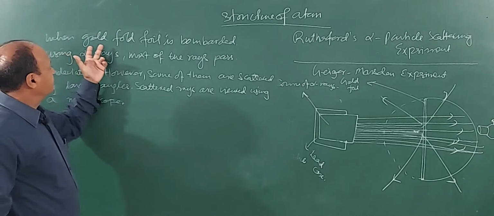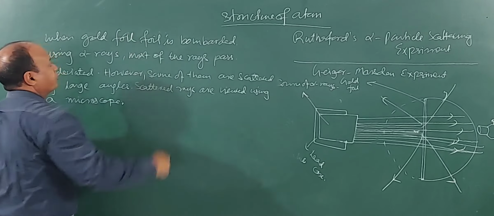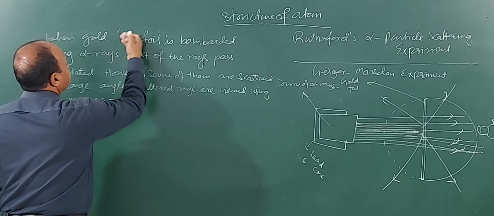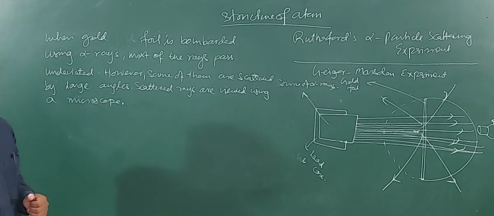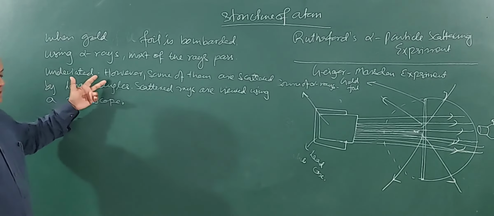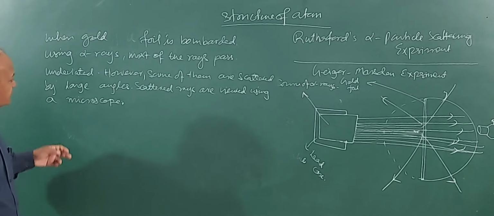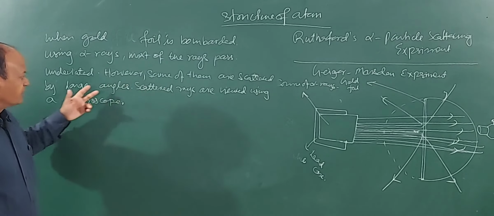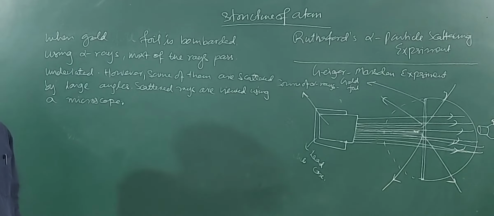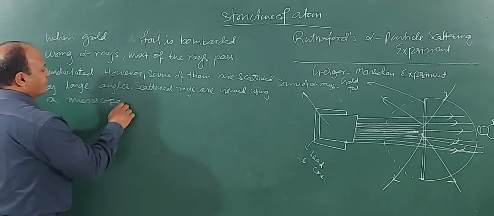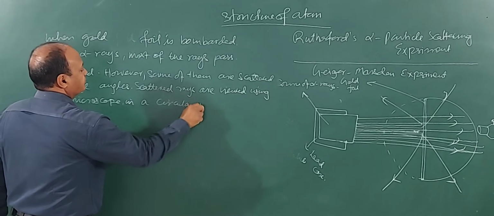when gold foil is bombarded using alpha rays, most of the alpha rays pass undeviated. However, some of them are scattered by very large angles. Scattered rays are viewed using a microscope in a vertical circle, or in a circular plane.